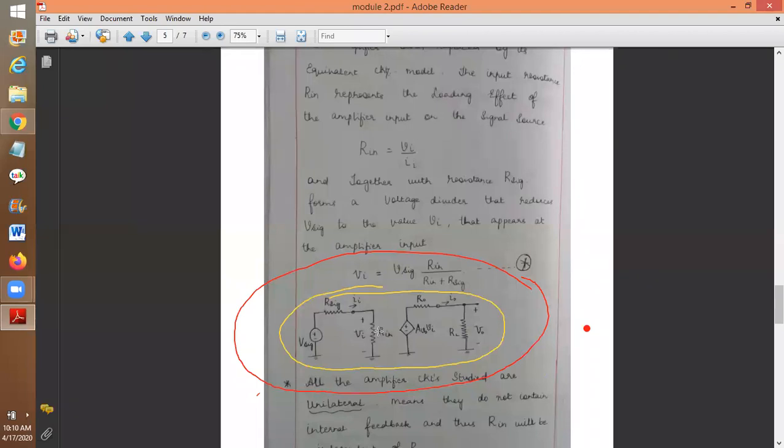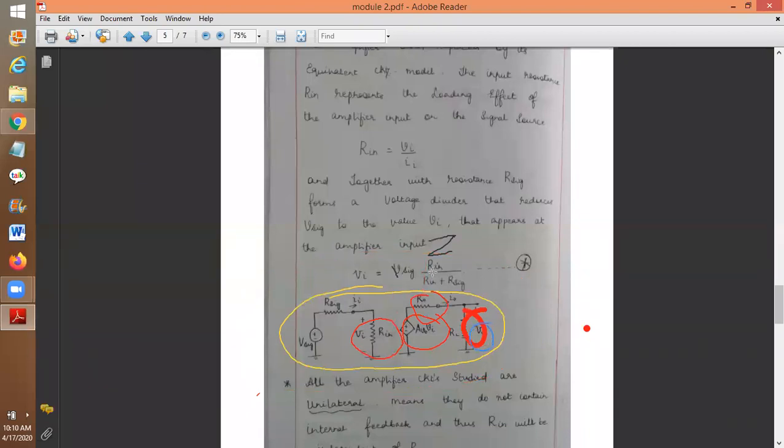We have to find this R in, tick it. We have to find this R in, we have to find this R naught, we have to find this AV naught. Write 1, 2, 3 for the first, second and third ones, and put a small round on V naught. So this is V naught. These are the parameters we have to find. That is known as characterization.